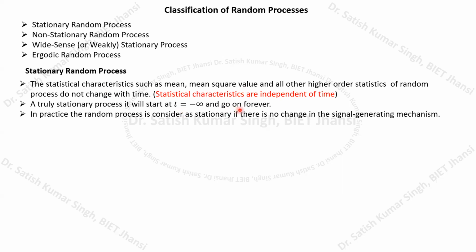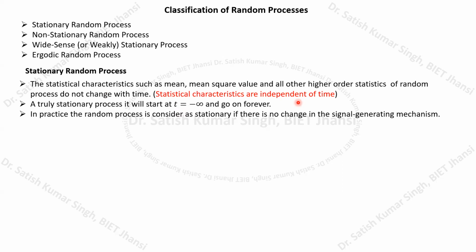So if the random process is denoted by x(t), it must be defined for t from minus infinity to plus infinity. Only in that case, if its statistical characteristics are independent of time, will it be called an ideally stationary random process.